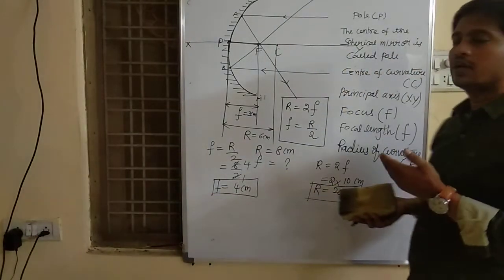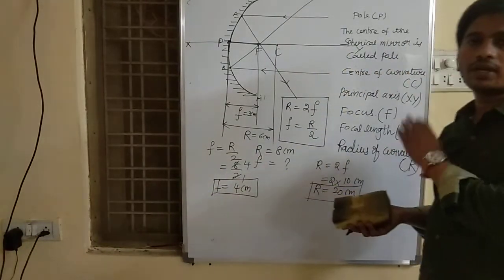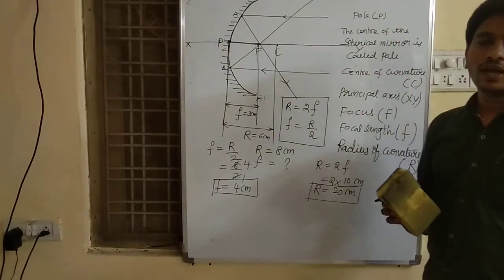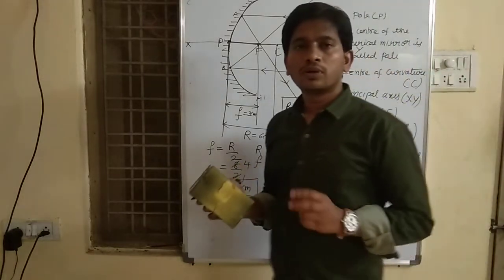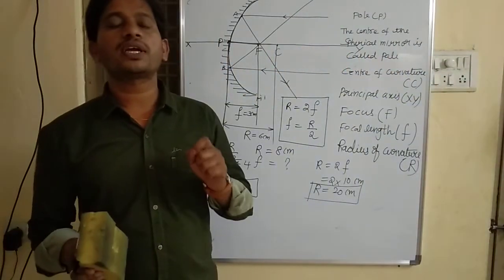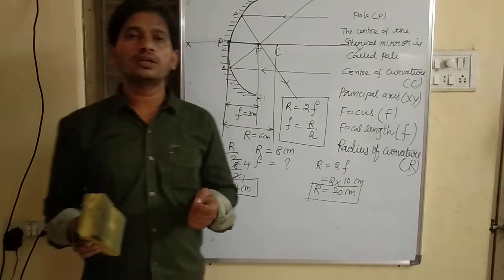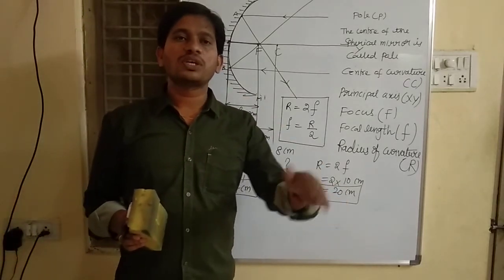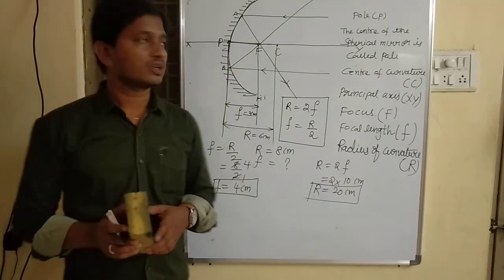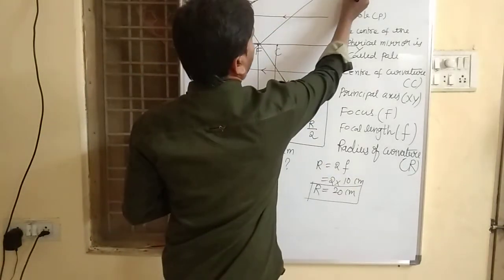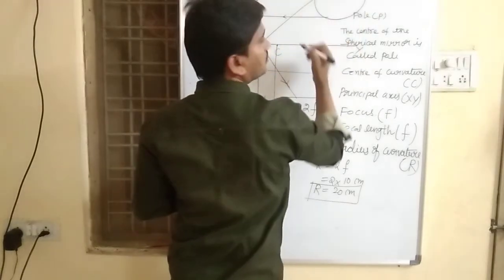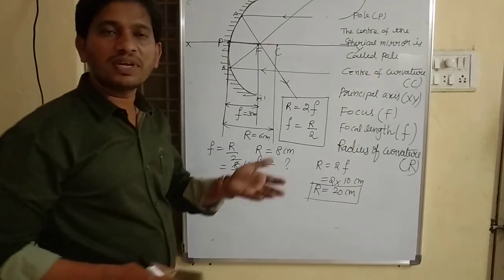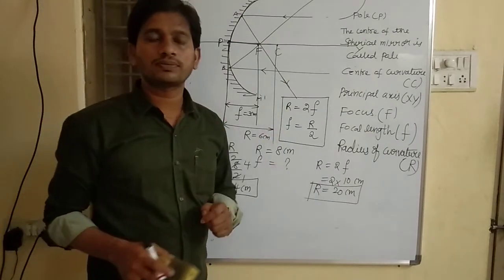This is about the terms related to spherical mirrors. Before drawing ray diagrams for both the concave mirror and convex mirror, we have to know this terminology. In today's session, we discussed reflection of light by spherical mirrors. A spherical mirror is a mirror which is a part of a hollow sphere of glass. You have to remember this.